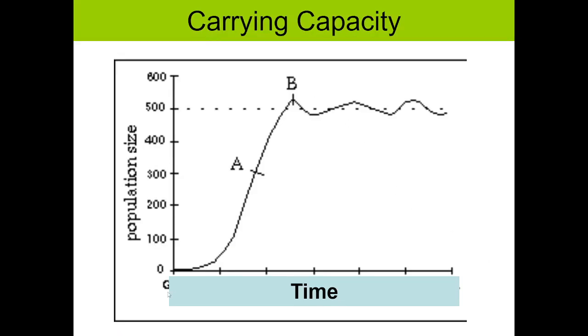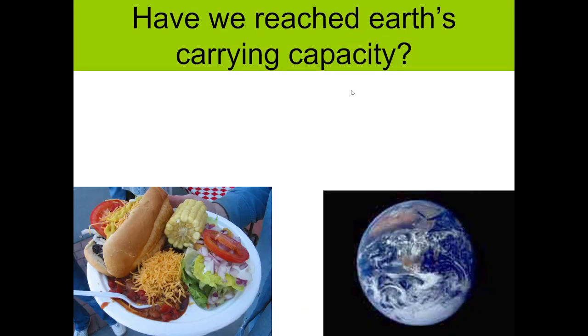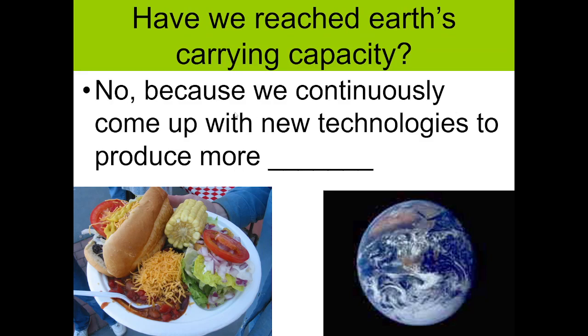You can see here, over time the population grows, and at around 500, that is the carrying capacity, so the amount of organisms levels out and stays at a constant rate. Have we reached Earth's carrying capacity? No, because we continuously come up with new technologies to produce more food.